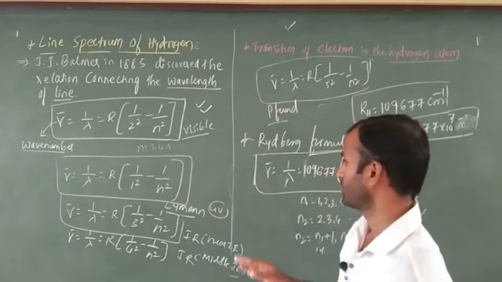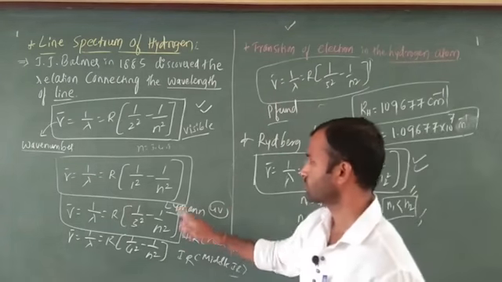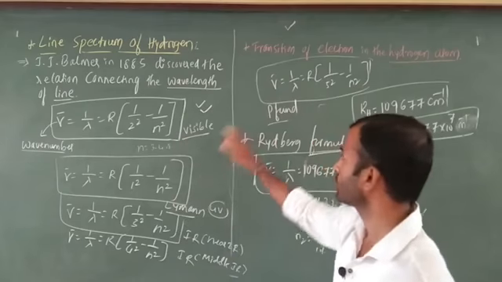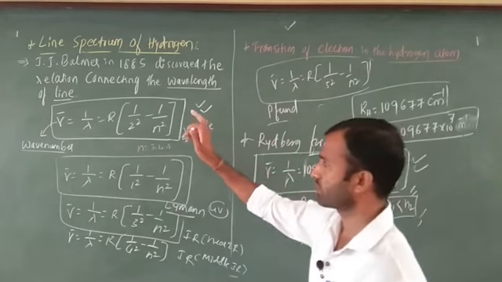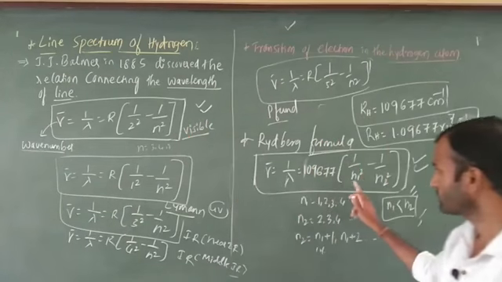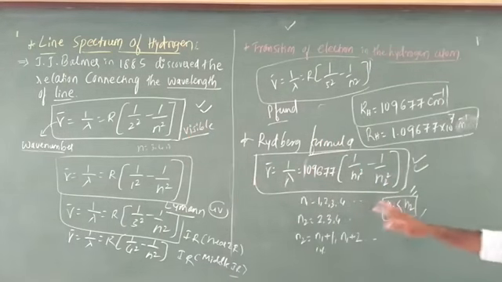Okay, remaining these three. Here there are 1, 2, 3, 4, total 5 formulas. Don't worry about these 4 formulas. You have to just remember this one. After that, you have to remember this one. Next, I am going to draw the line spectrum.